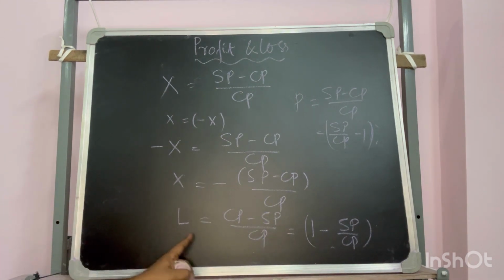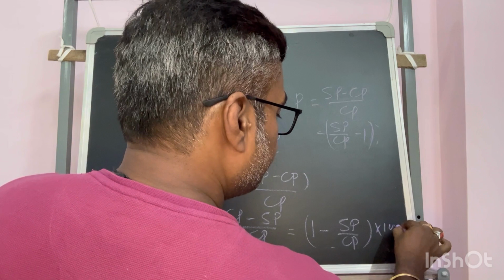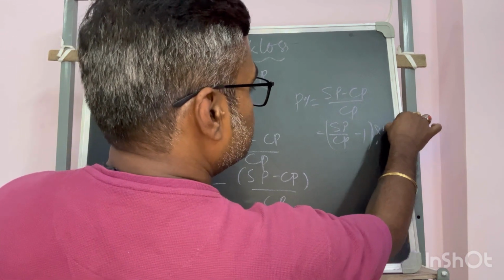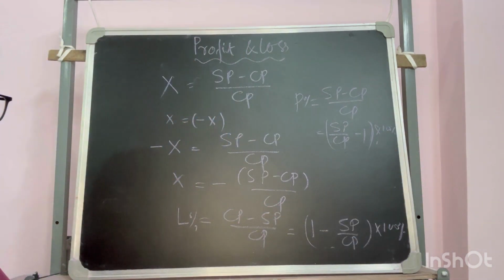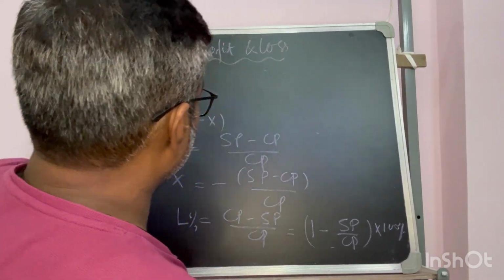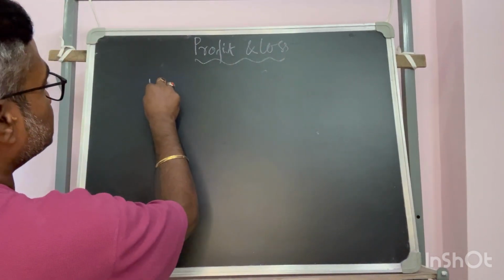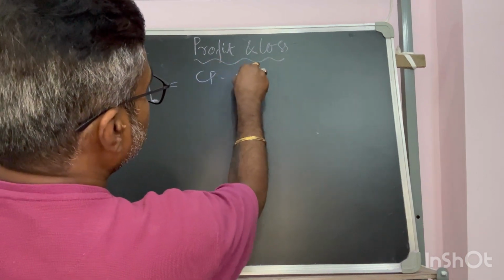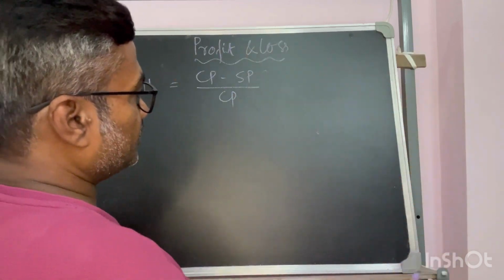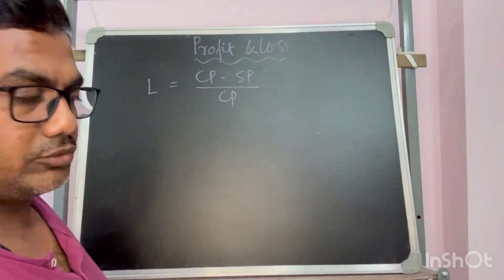So what would the percentage be? It will be multiplied by 100 percent, as with profit percentage. We did the same thing. Now if I want to put a linear equation of loss, what can we write? We know loss is CP minus SP, because when cost price is more than selling price, we are losing something.